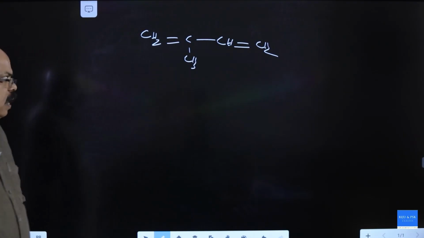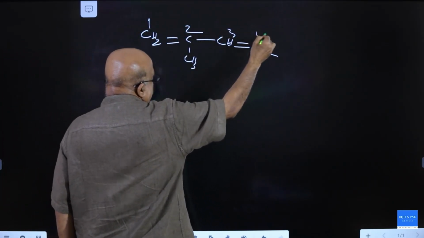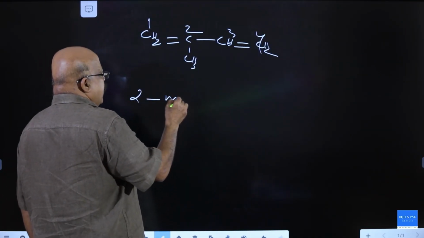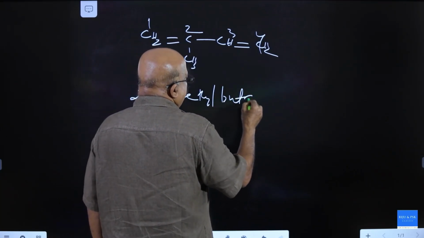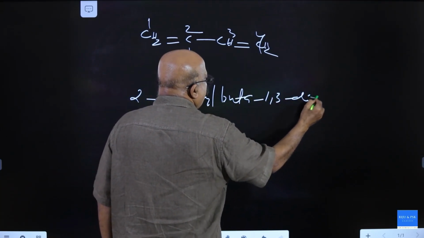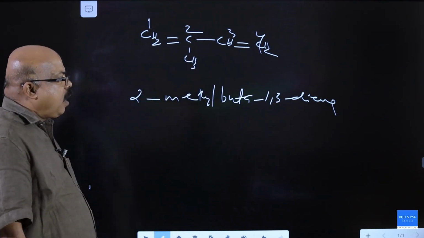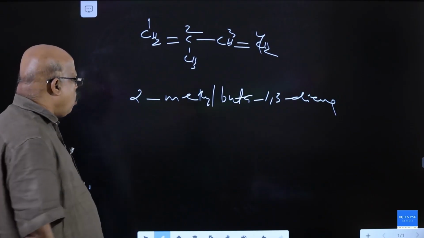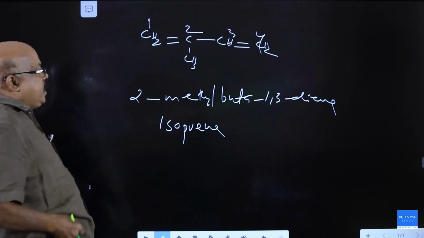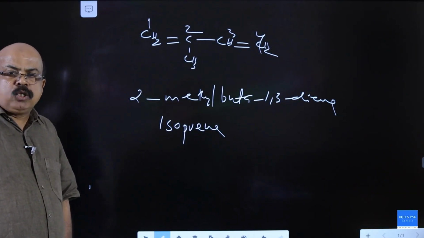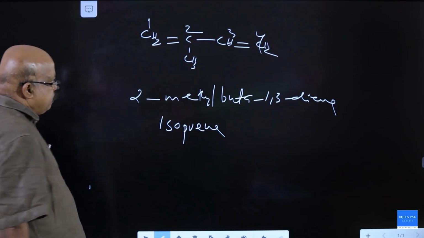This is an alkadiene. 1, 2, 3, 4. It is 2-methyl buta-1,3-diene. 2-methyl buta-1,3-diene is commonly called isoprene. Isoprene is the monomer of natural rubber.